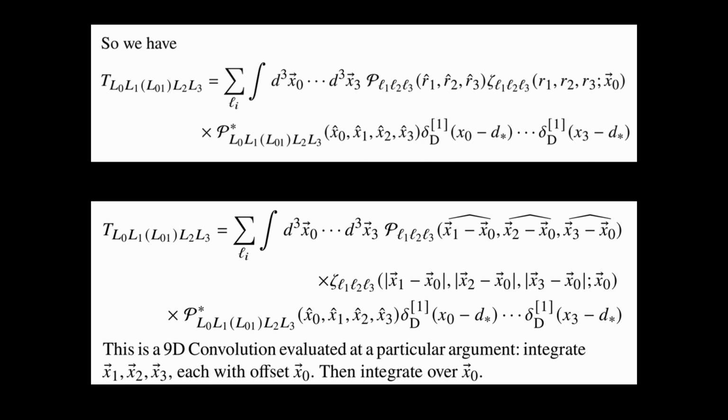So we now have, and I've just reproduced the equation from the previous slide, a problem that actually takes the structure of a convolution. So the second block here is just rewriting the top block, but in terms of absolute coordinates x rather than relative coordinates r. So if you look at this, there are some terms at x naught, some at x1, x2, x3, and then some at x1 minus x naught, x2 minus x naught, x3 minus x naught. So this actually has the structure of a 9-dimensional convolution evaluated at a particular argument. We integrate x1, x2, x3 out, and each has an offset x0. That's our convolution. Then we finally integrate over x0.